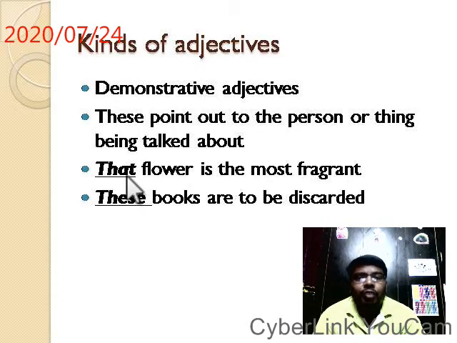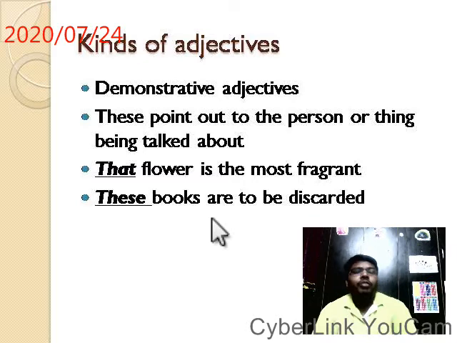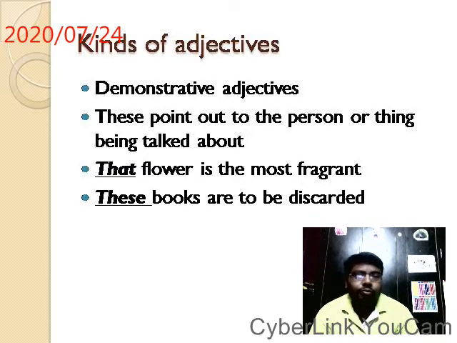Somebody asked which flower; they said it is demonstrating that flower. These books. Which books? These books, not those books. These books are to be discarded. So they are demonstrating something.